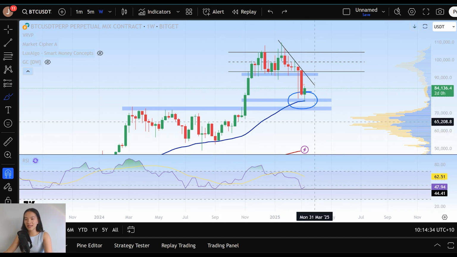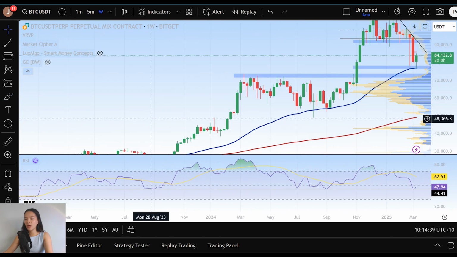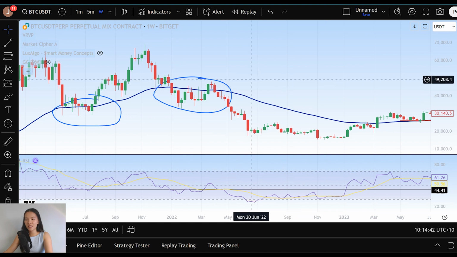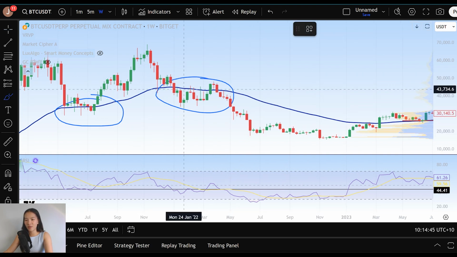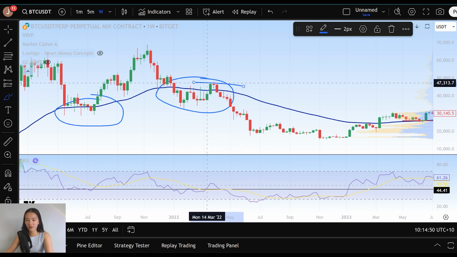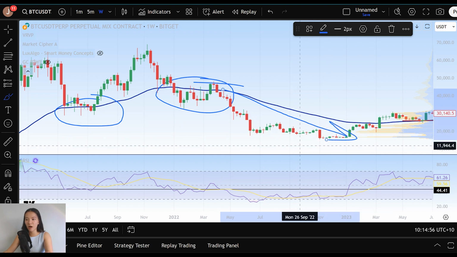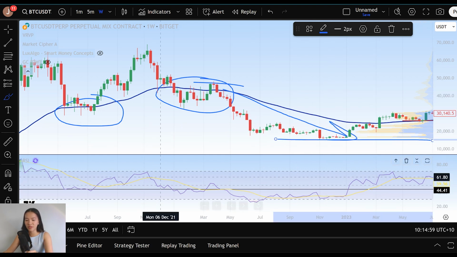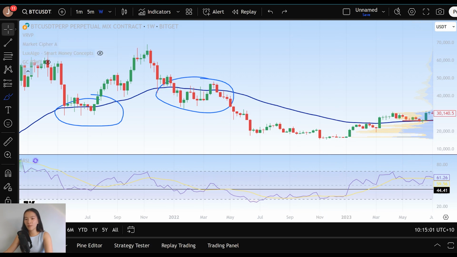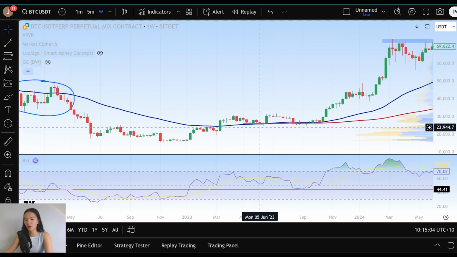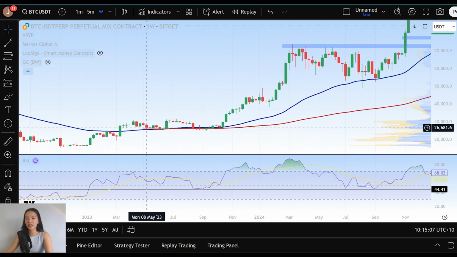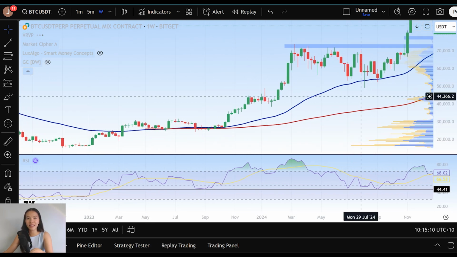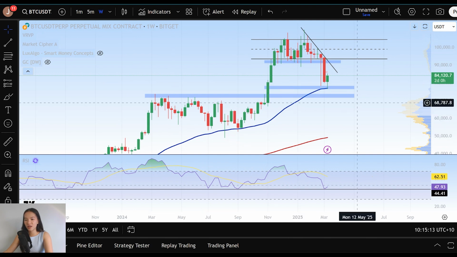Now the 50 EMA is a macro uptrend indicator, and historically speaking, when we fall below the 50 EMA, we tend to see warning signs for a high time frame bearish trajectory. It was the fall below the 50 EMA here, and the later confirmation of the rejection from the 3-day Gaussian channel midline here that led to Bitcoin having a high time frame bear market, where we went all the way down to 16,000 where we bottomed out. And later on, when we recovered back above the 50 EMA over here in early 2023, that is when Bitcoin started its accumulation phase. We started to see uptrending price action, and of course we entered the bull market.